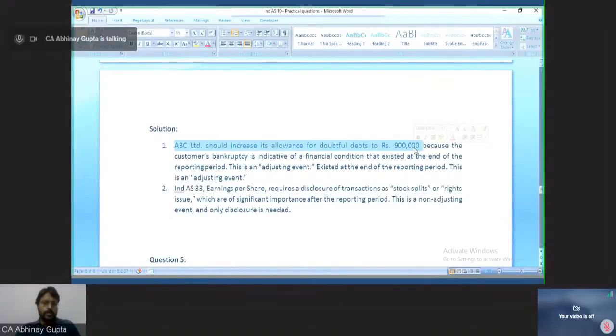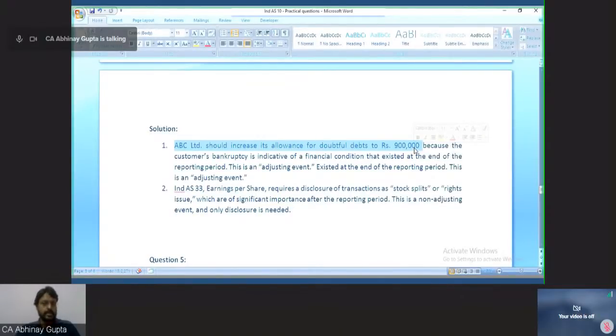Now, since the question is not telling anything whether anything is still receivable from the debtor, we assume that nothing is receivable from the debtor. Hence, 9 lakh would be provided for. So 50,000 is already provided for. So additional provision on bad and doubtful debts for rupees 8,50,000 will be provided for.